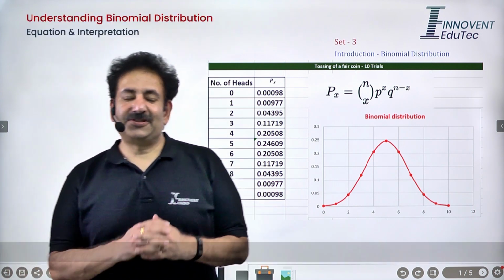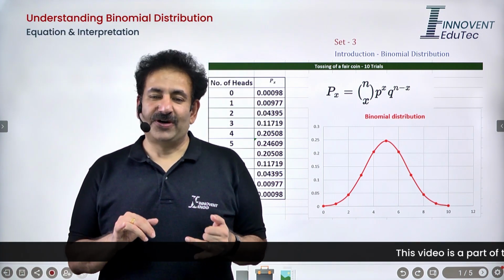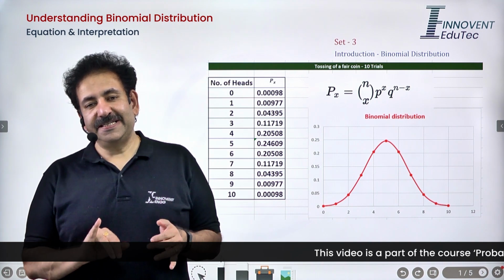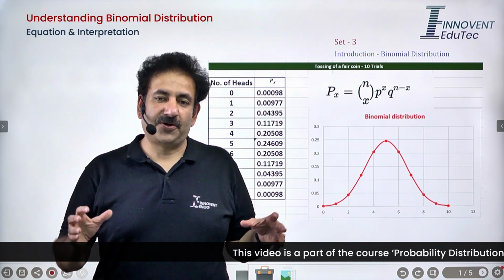Now let's discuss two important distributions. One is the binomial, and the limiting situation of the binomial distribution is the Poisson distribution.